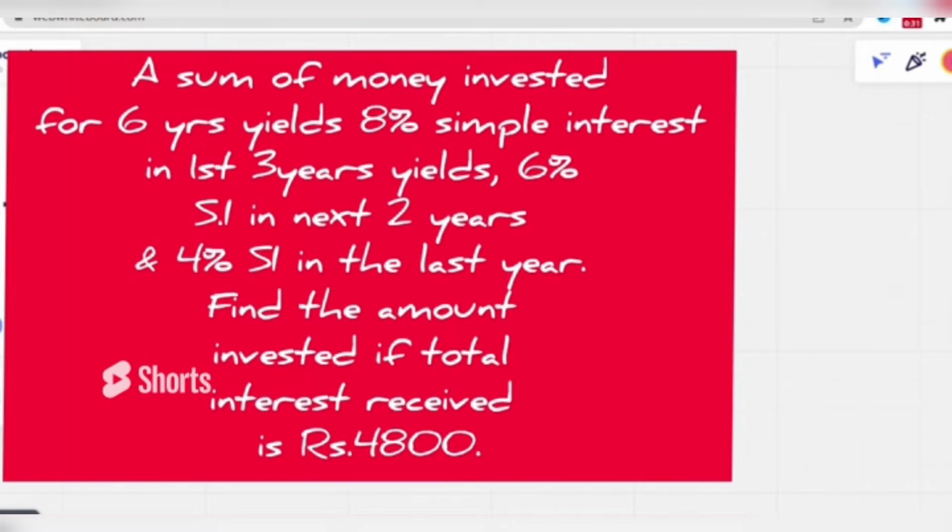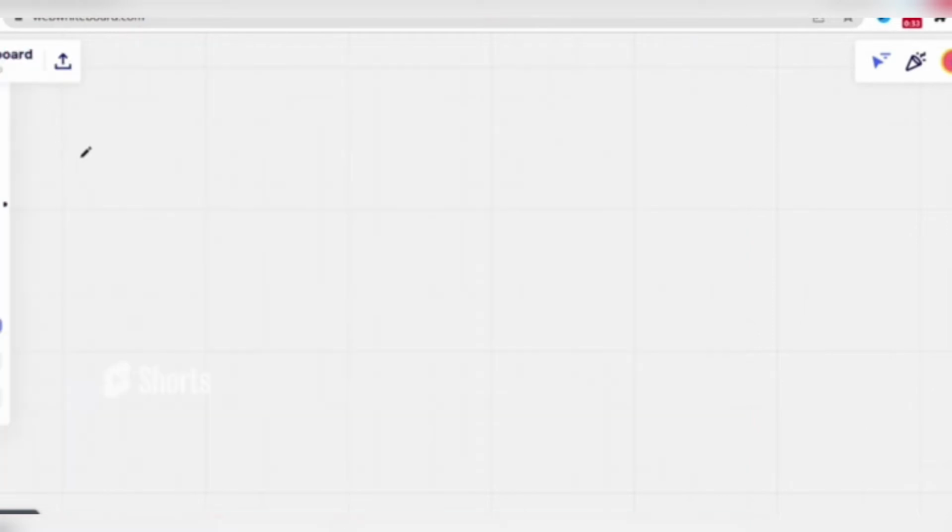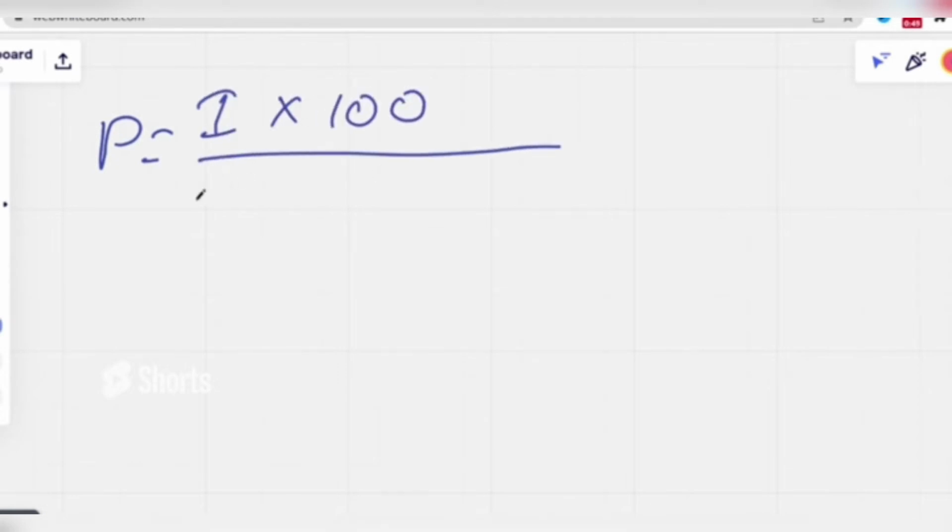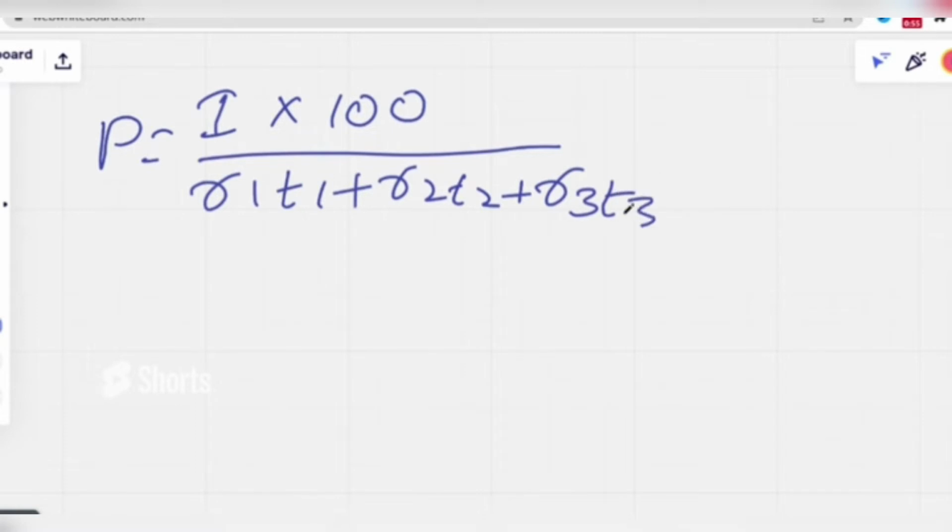I've already written a formula for you. If the rate of interest varies for different time periods, we have a formula where the sum is calculated as P into (R1 T1 plus R2 T2 plus R3 T3) by 100.